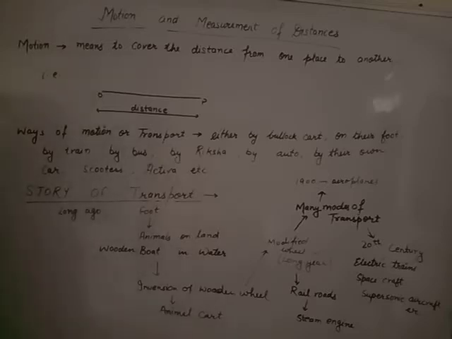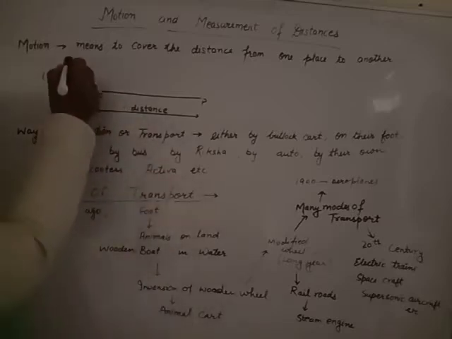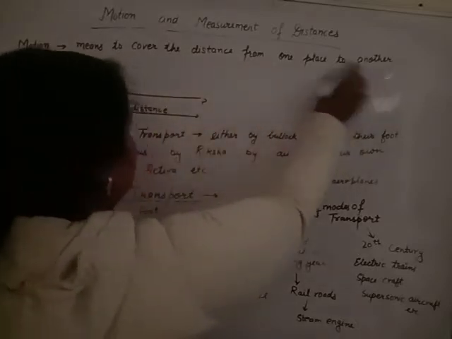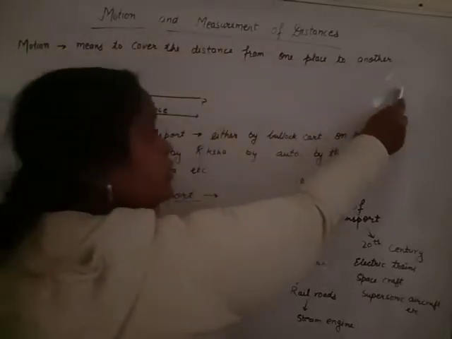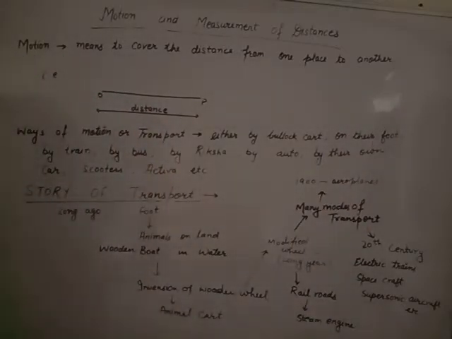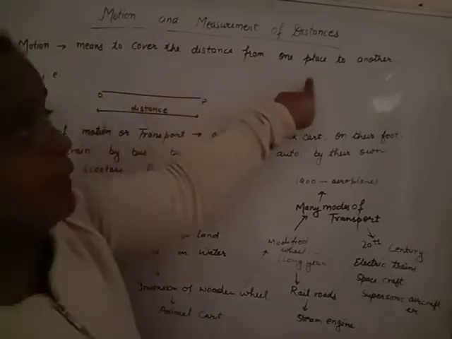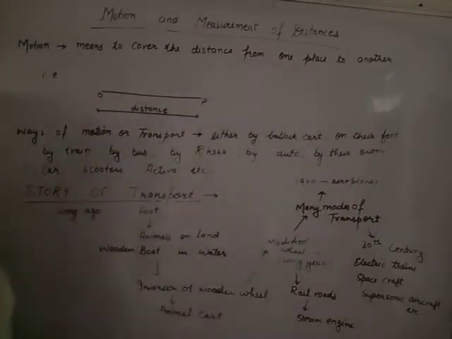Motion means any organism or anything that shows some movement. For example, I will start right from here and move up to this point. From the original point to this point, it is the motion. My hand will move from one point to another. So, what is the meaning of motion? Motion means to cover the distance from one place to another. It is just like movement. Movement is the verb and motion is the noun.